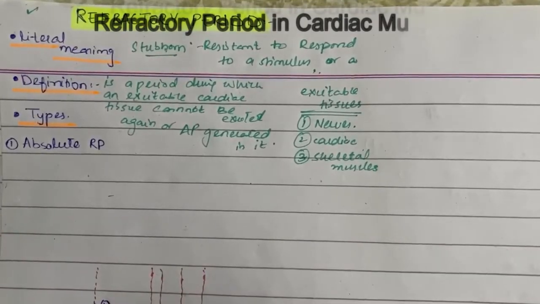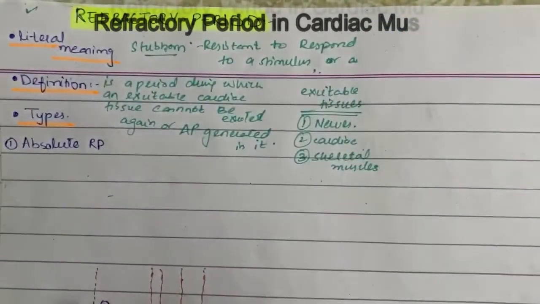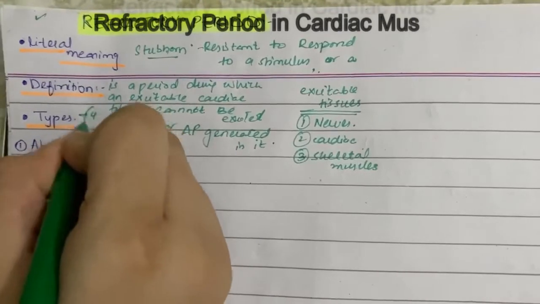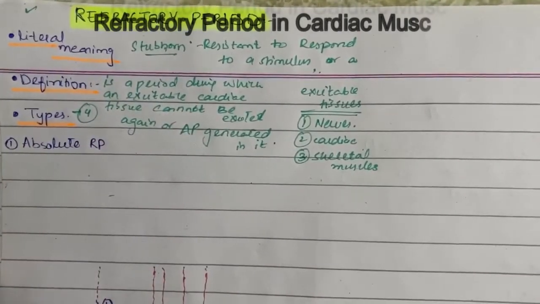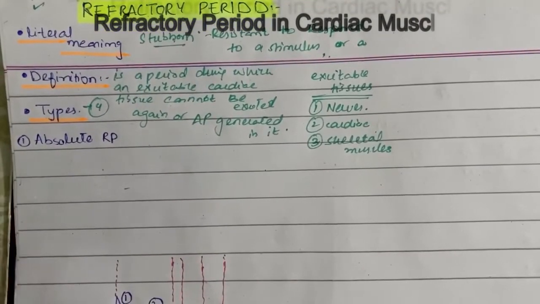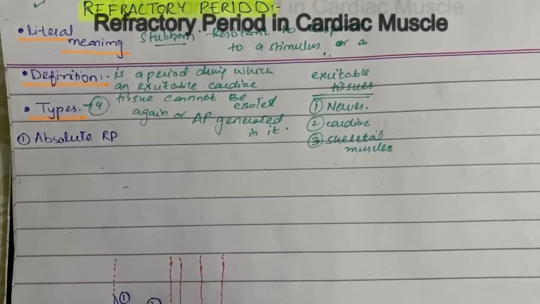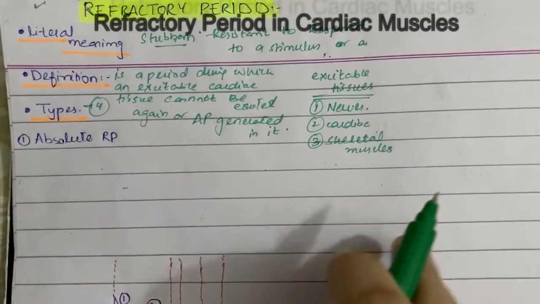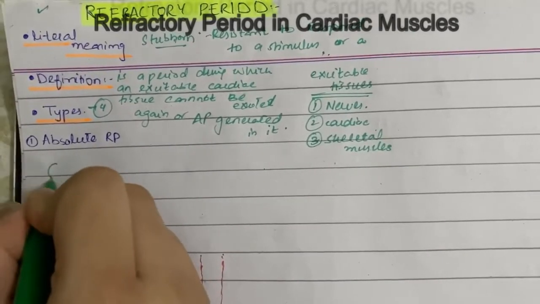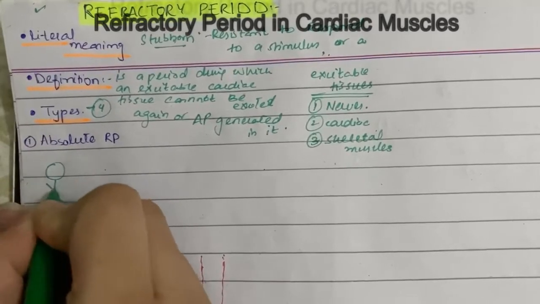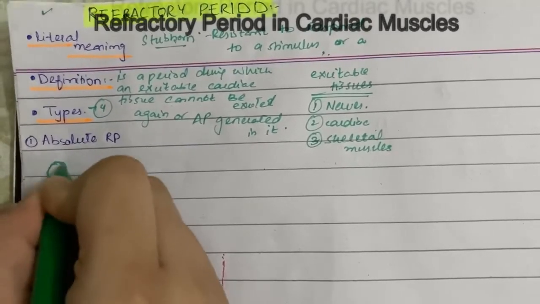Now we have four types of refractory period. How many types? Four. I'll discuss each of them with a mnemonic, so hopefully it will be very easy to recall. Now what is the absolute refractory period? To memorize it, suppose this is a person. I'm not so good at drawings, but suppose this is a person.